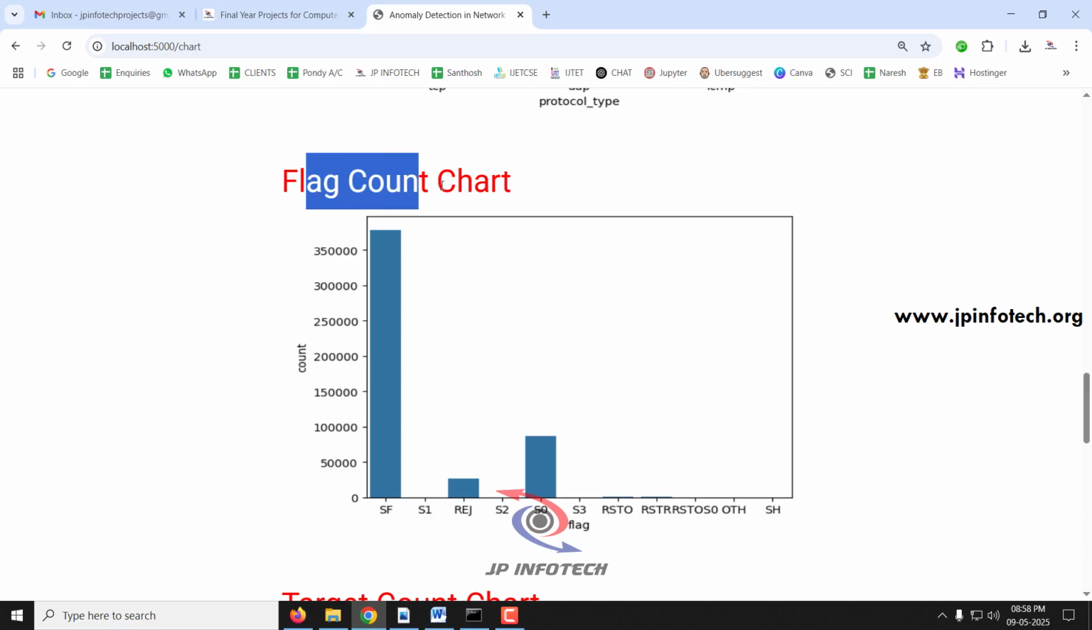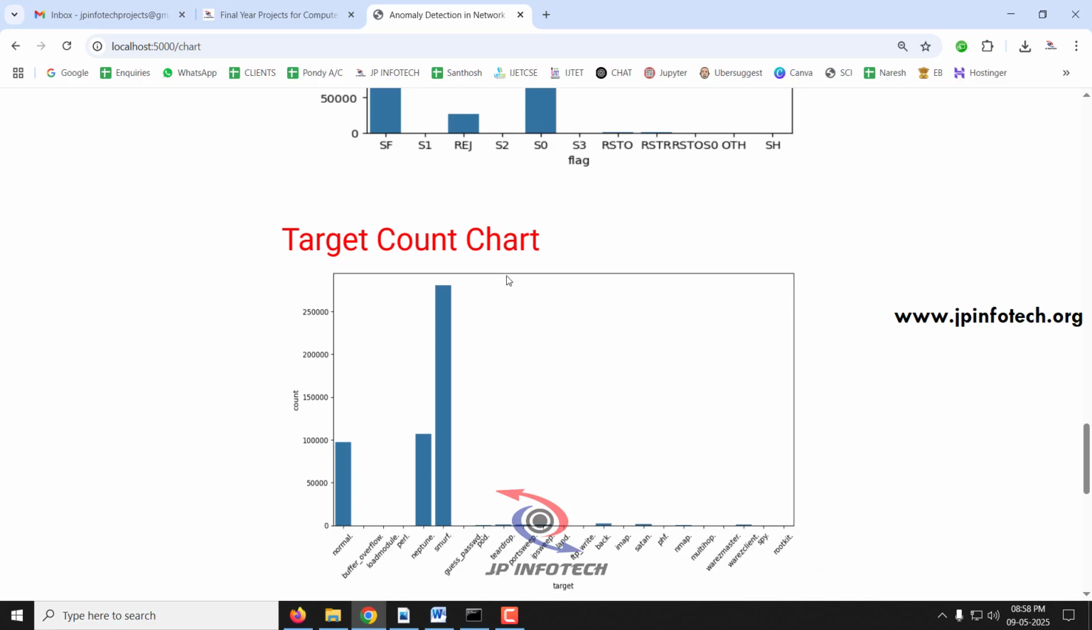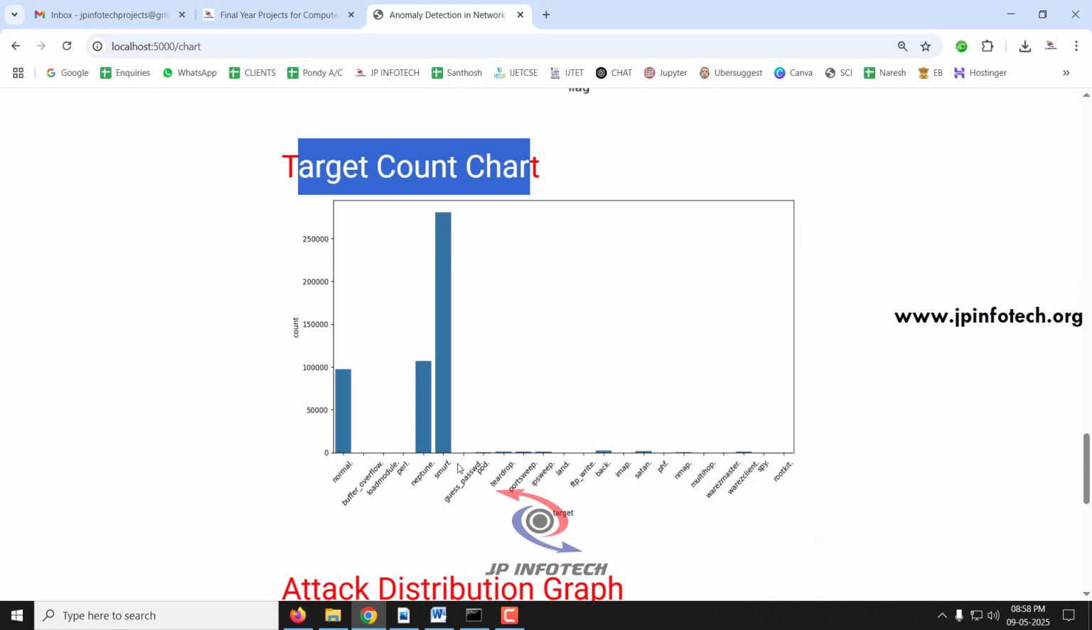And comes the flag count chart. So here you can see the flags like SF, S1, REG, S2, S0, S3 or STO, and you can see the count of each flag. This is the target count chart. So target counts like normal, buffer overflow, Neptune, Smurf. So you can see all the kinds of attacks and the number of counts of each.